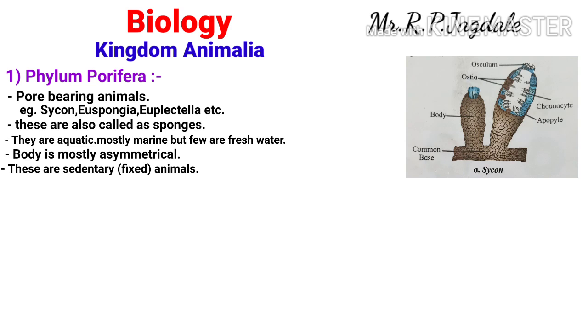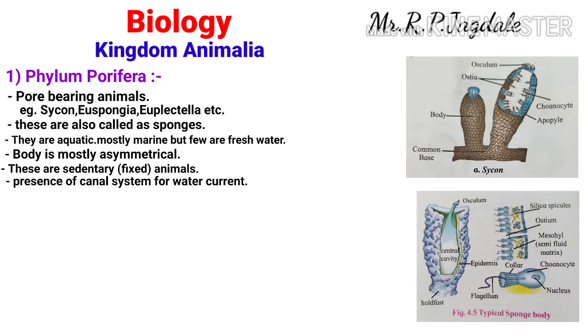Okay, the special characteristic of the sponges is the presence of a canal system in these animals. We are going to focus on the diagram of the Sycon. You can see on this diagram the osculum, ostia, and choanocytes. The canal system is there for the water current in the Sycon. What is the functionality of that canal system?